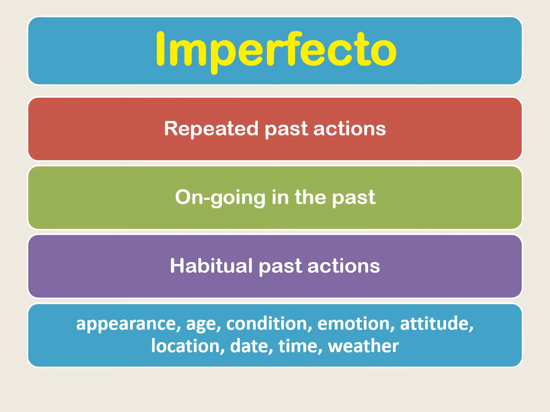So what is the imperfect past tense? It's used for repeated past actions, or ongoing actions in the past, or habitual past actions. Some instances include appearance, age, condition, emotion, attitude, location, date, time, and weather.